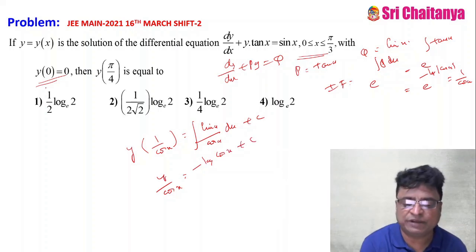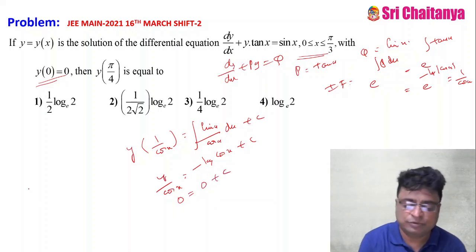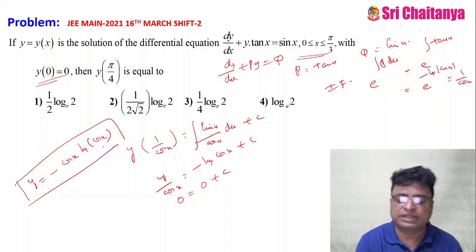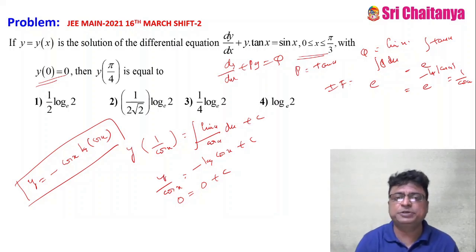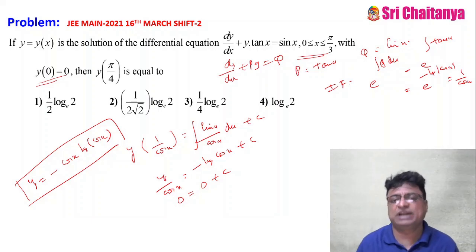But what is given for you? y of 0 is equal to 0. So if I substitute y of 0 is equal to 0, this is 0, equal to 0 plus c. So y equal to minus cos x log of cos x. This you got. But they are asking you to find what? y of pi by 4. That is, you substitute pi by 4 there, you get cos pi by 4, that is 1 by root 2, and log of 1 by root 2. After simplification, you will get the answer.